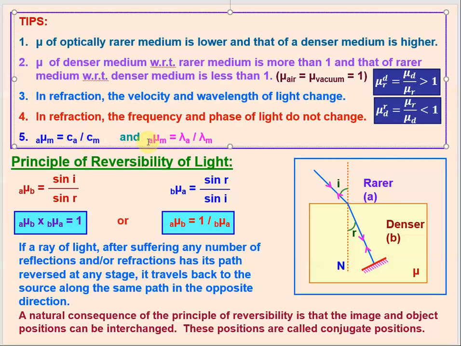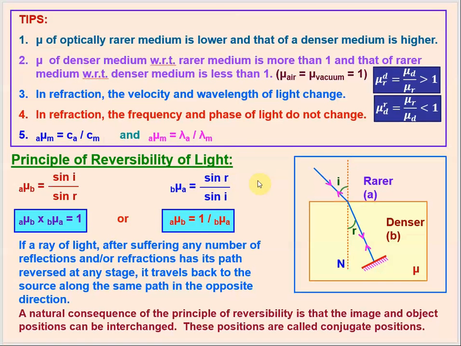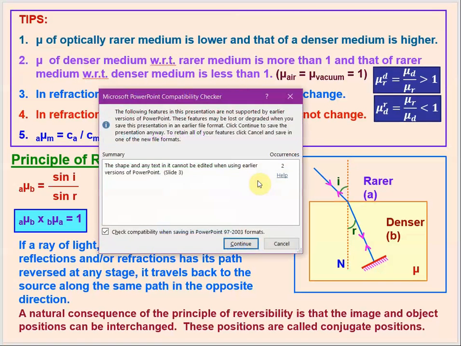And there is also another relationship we can write here about the refraction. The refractive index of that medium can also be calculated as the ratio of the wavelength of the light in air to the wavelength of the light in that medium for which the refractive index is being calculated. So you must understand these relationships clearly.